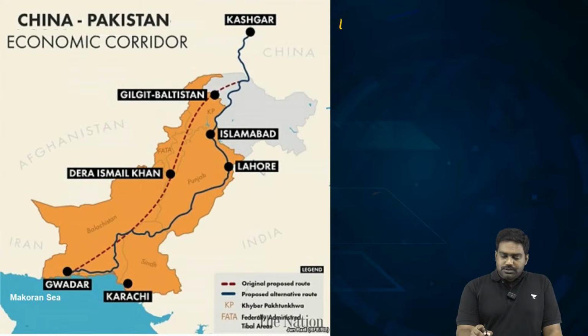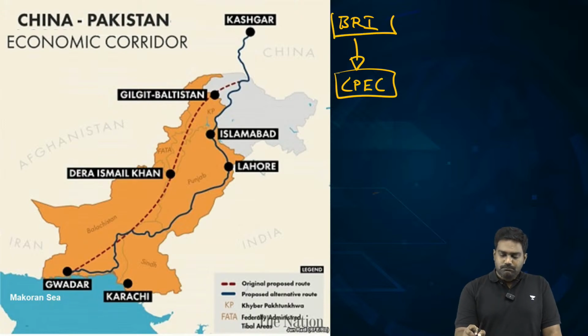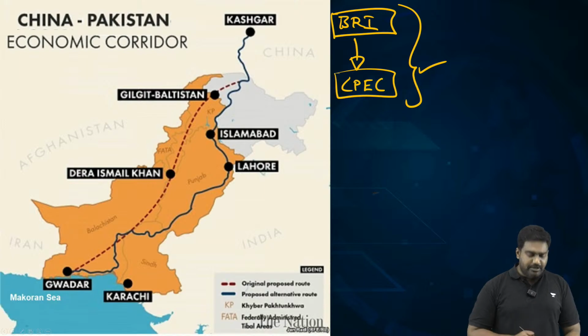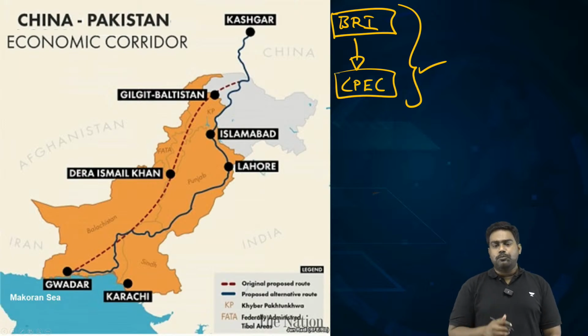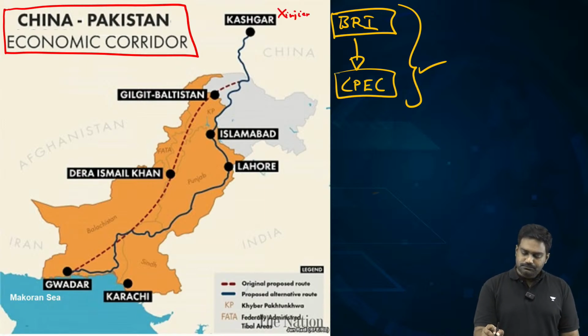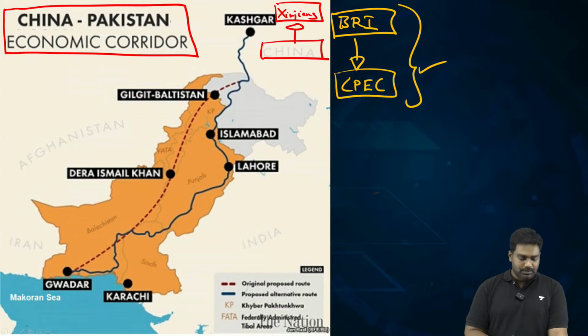Because see, China is setting up the CPEC corridor, the China-Pakistan Economic Corridor, as part of its Belt and Road Initiative. Under the ambitious Belt and Road program, the One Belt, One Road project, China is setting up the CPEC corridor that connects China's Xinjiang province from the city of Kashgar to the port cities of Pakistan, Karachi and Gwadar.